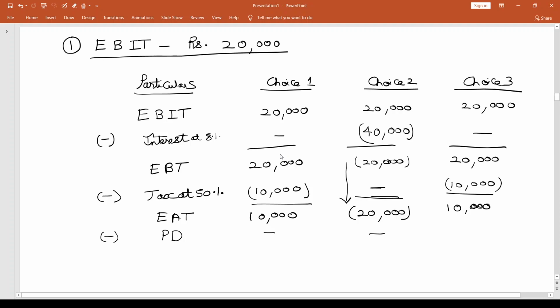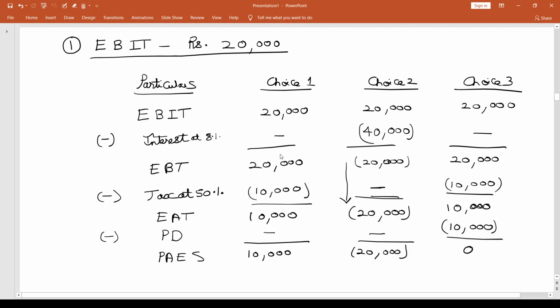The EAT I have is only 10,000. Only from that am I going to make the preference dividend payment. So I am going to make a payment only of 10,000, not 40,000. So I will have PAES, profit available to equity shareholders. It is 10,000 here, this is negative 20,000, and this is 0.